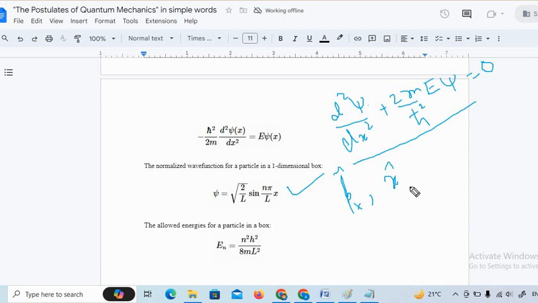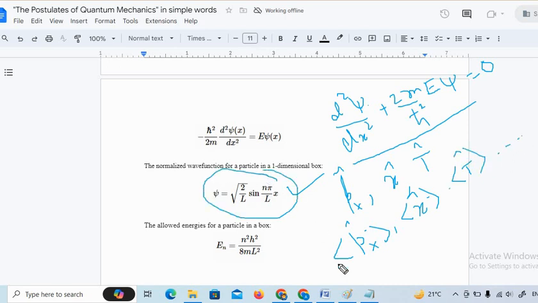What is the position of the system? What is the kinetic energy of the system? All these things you can get. If required, you can get the expectation value of momentum, the expectation value of position, the expectation value of any operator when you have this wave function.